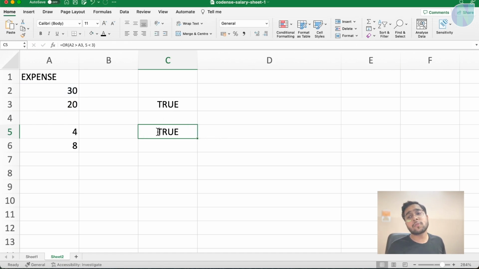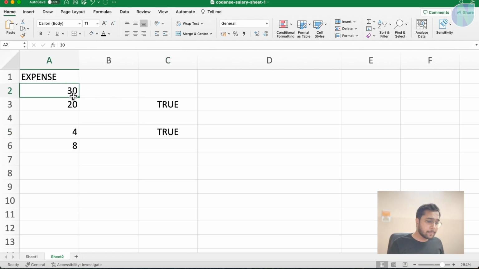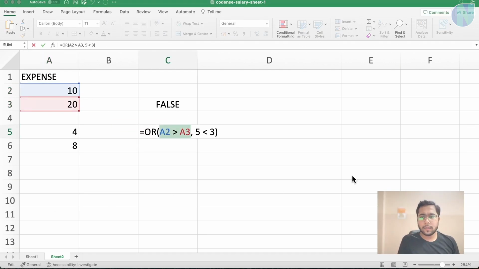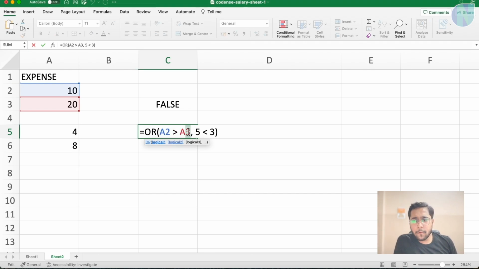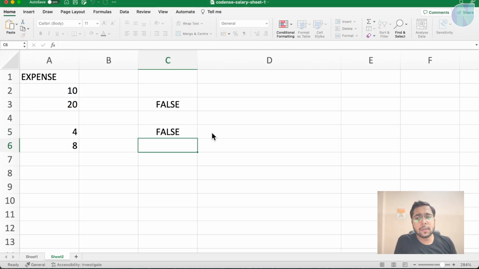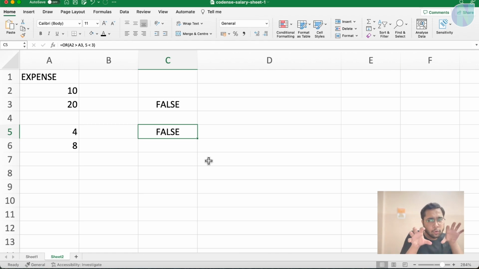So OR will give you true even if a single condition becomes true. When all the conditions become false, OR will give you false. Now see here, this condition is now false. This condition is also false. Now it will give you a false result because all the conditions are false. Then OR will give you false, but even if a single condition in OR is true, it will give you a true. This is the same concept in every programming language, in SQL or in Excel. Like what does AND or OR evaluate.